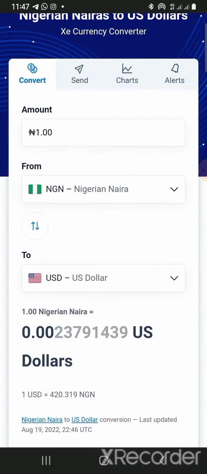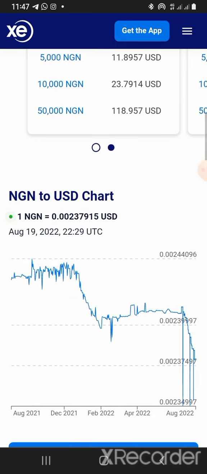Ensure you do this arbitrage with an individual that you trust, like a brother that will not run away with your money.